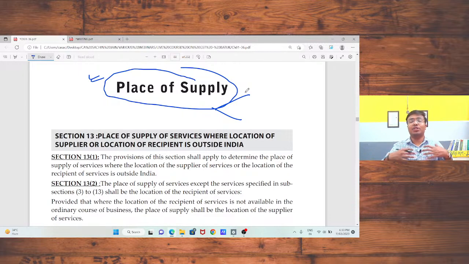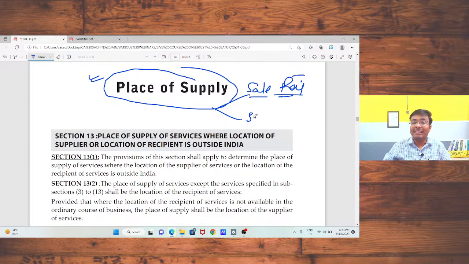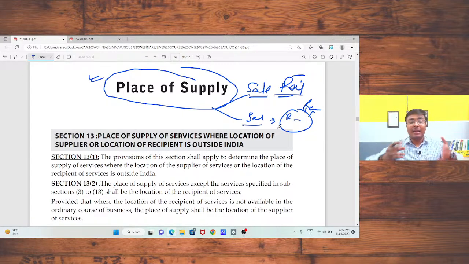Suppose I am a registered person in Rajasthan. The first option is that I can sell my product in Rajasthan itself, or I can sell my product outside Rajasthan, whether it is a product or services.